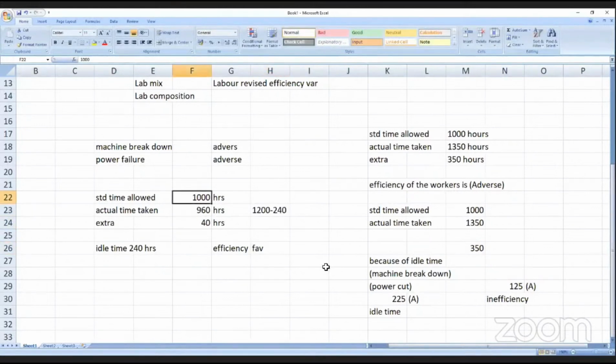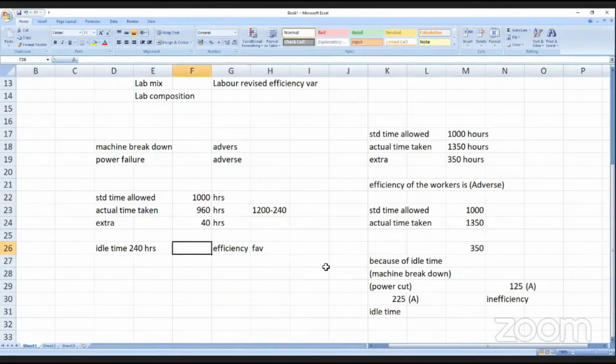Actually, 1000 hours. Now time taken is 1200, but 240 of it is machine breakdown. If you exclude machine breakdown, we completed in 960 hours the job for which 1000 hours was allowed, in spite of losing 240 hours, which is not because of workers' inefficiency. So power failure, machine breakdown, 240 hours. In spite of losing 240 hours, we completed the job in 960, for which standard time allowed is 1000. So here workers' efficiency will be favorable.